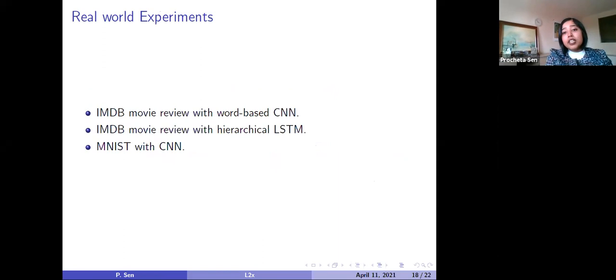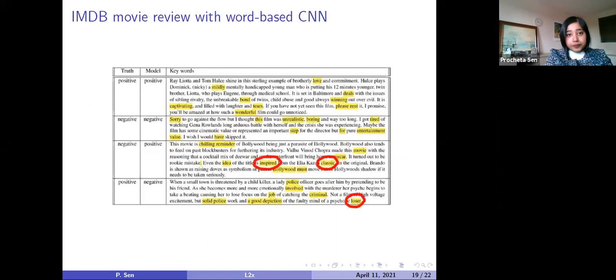As I said, they did experiments with IMDb movie review with word-based CNN. The first two are the same problem, but they have used two different models, and the explanation units are also different. In the first one the explanation units are words, and in the second one the explanation units are sentences. There is also MNIST with CNN.